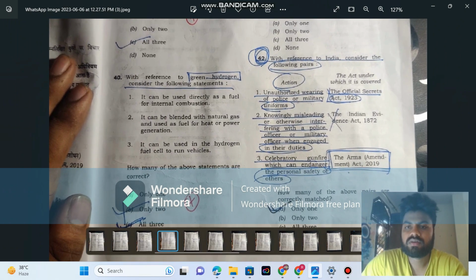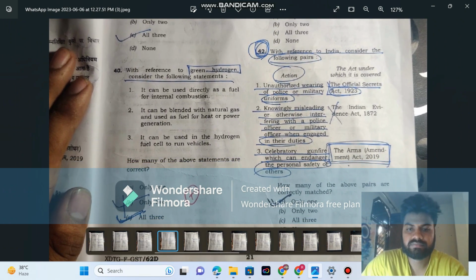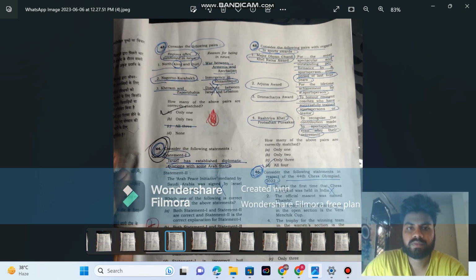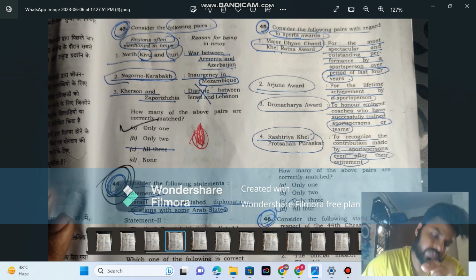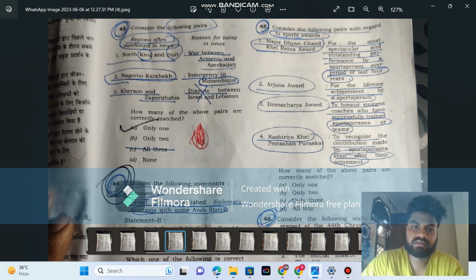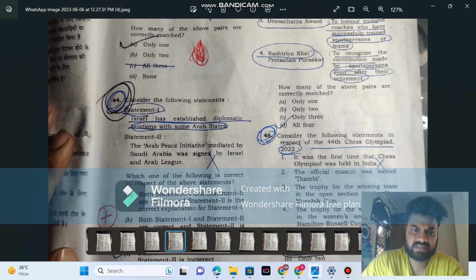You can try it, but these are, I think, on the hard side. And this is Kyiv in Ukraine. So the first is incorrect. And Zaporizhzhia is the largest nuclear power plant built by Russia in Ukraine, so this is also incorrect. So I think D is the correct answer. None. This is also not correct. Second option. Let's go with the next question.